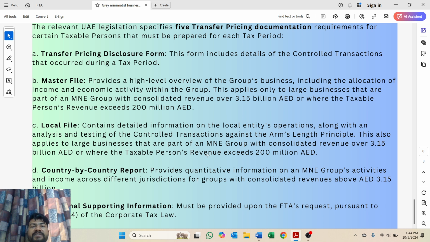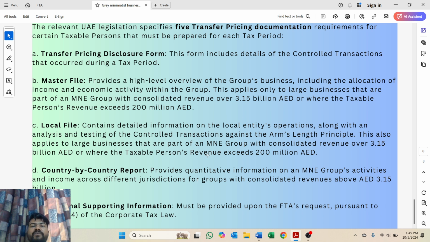The other is the master file. This is a file which provides a high level overview of the group's businesses, including allocation of income and economic activities within the group. And this master file provision applies only to large businesses that are part of a multinational enterprise group with consolidated revenue of 3.15 billion dirham, or the taxable person's revenue exceeds 200 million dirham.